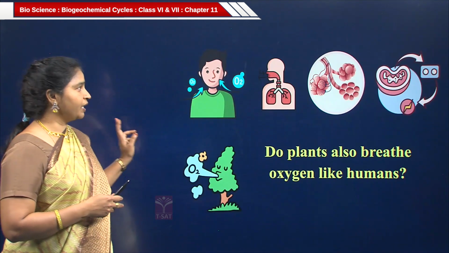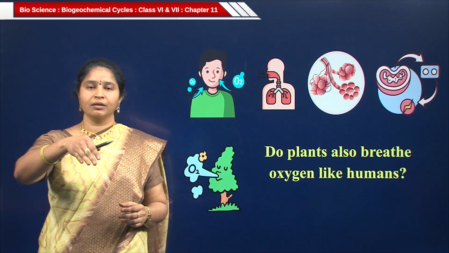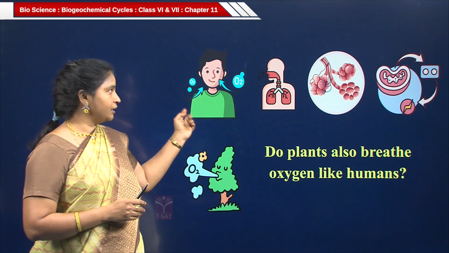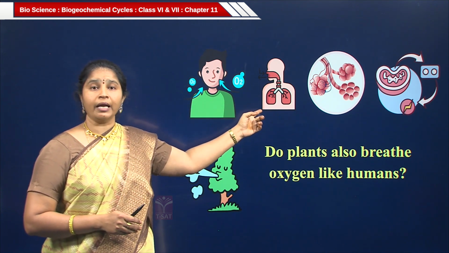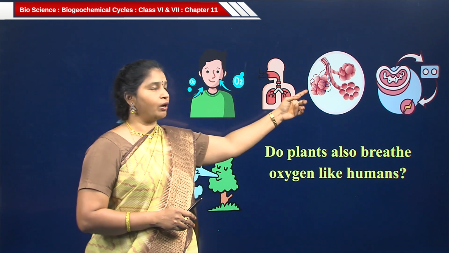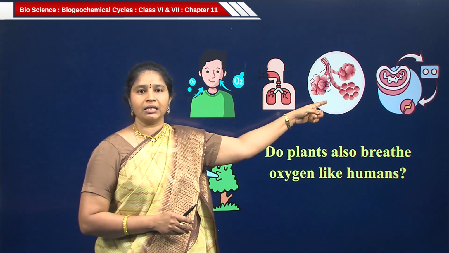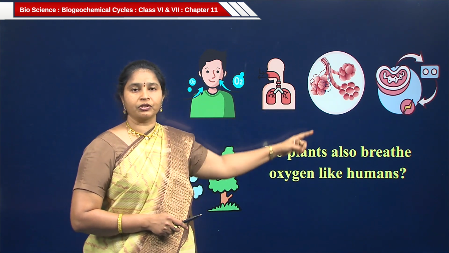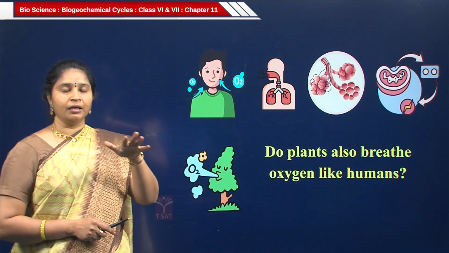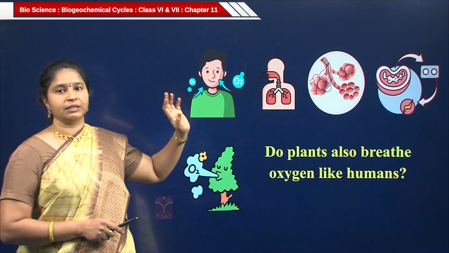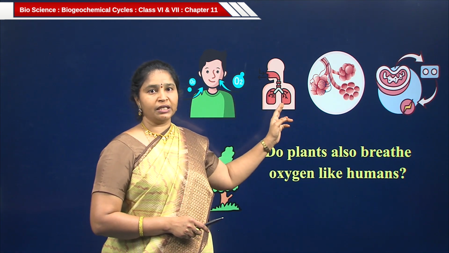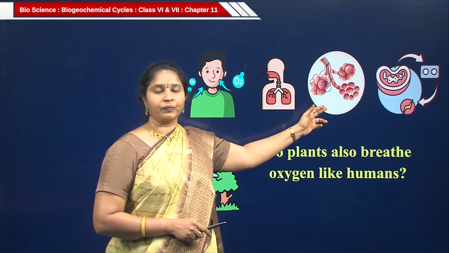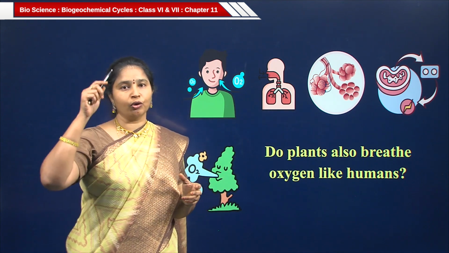What happens if we inhale the gas? Where does this gas move into? See here in the picture, when we inhale the gas, that gas enters into our lungs. What happens there in the lungs? You can see the small chambers in the lungs. Those chambers are called alveoli. These alveoli are surrounded with blood vessels. You can see in the third picture. Blood always flows in those blood vessels. So, the gas present in the air, that is oxygen, diffuses into the blood. This blood transports this oxygen throughout the body.